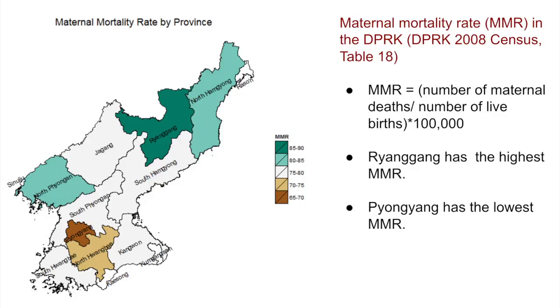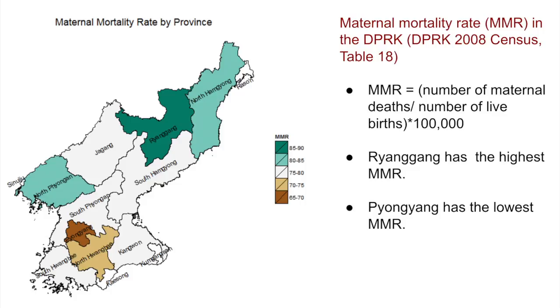And the reason why we chose this variable is because MMR is used extensively by a lot of organizations, like WHO, to give an insight into the status of the health of women in different countries. And MMR is defined as the number of women who die from pregnancy-related causes per 100,000 live births.